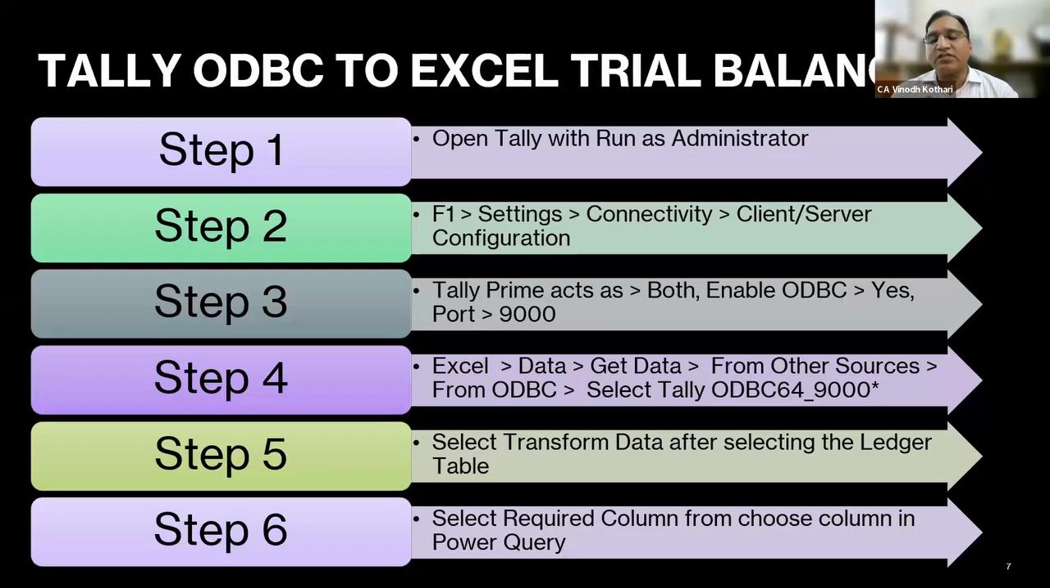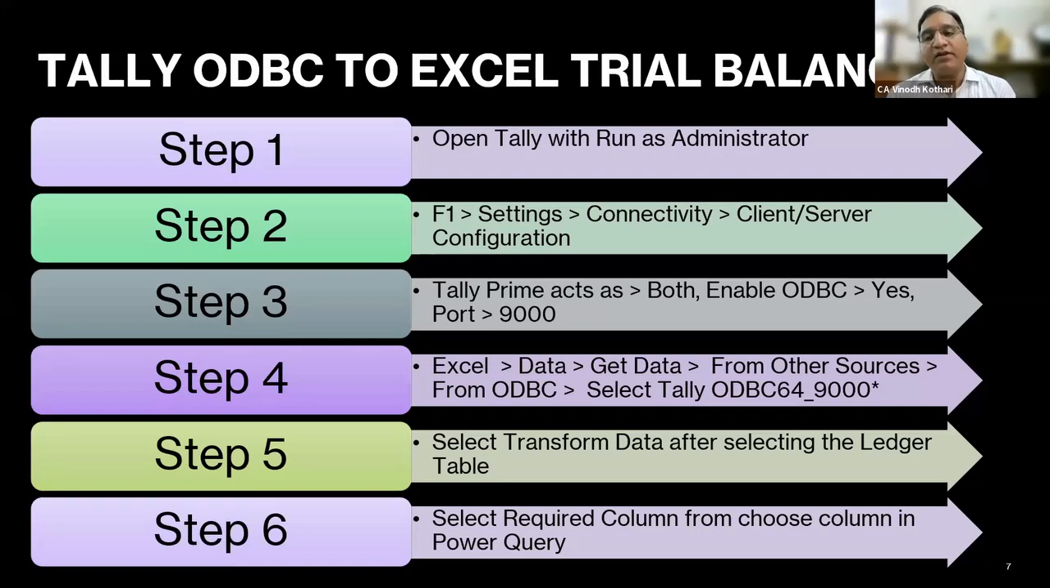So if you see, first you have to open. First, I'll just show you by PPT how to do it, and then we will take it practically, so that 2 times for you, it will be a revision kind of a thing. So if you see, first you have to open Tally as run as administrator. That is on your desktop. Tally will be there. Right click, open, run as administrator.